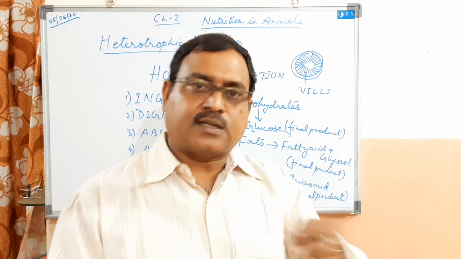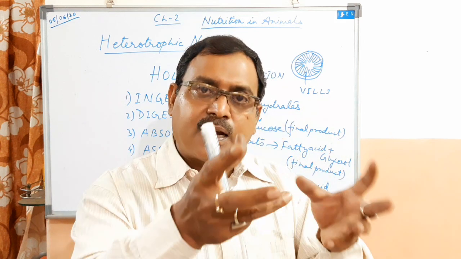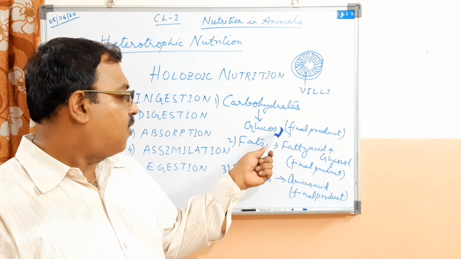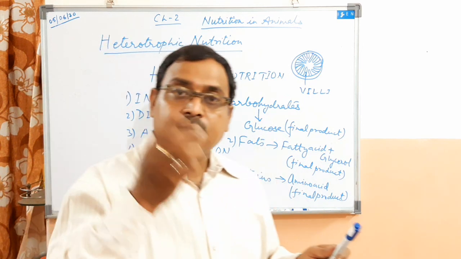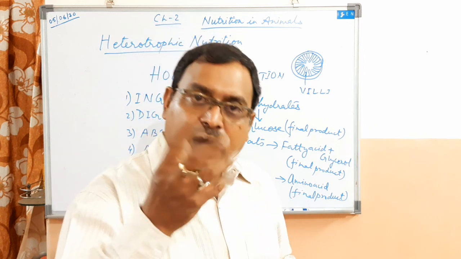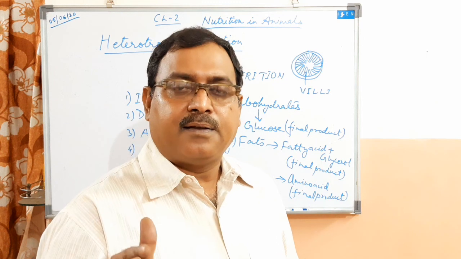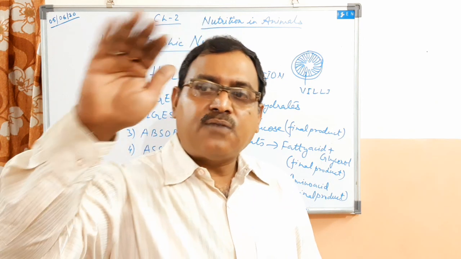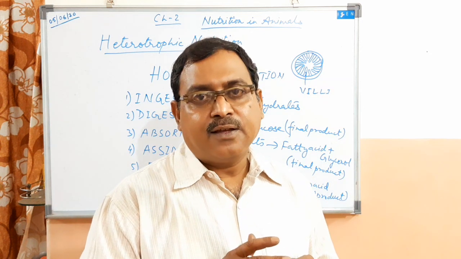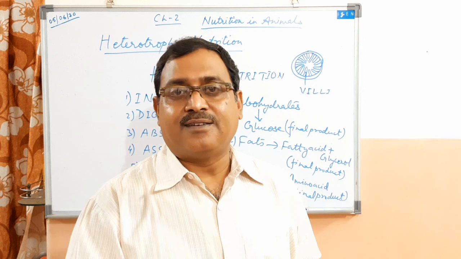As they pass, the villi absorb the digested food. So the food in this form gets absorbed in the later part of the small intestine, and after the food is absorbed through blood, it is sent to different parts of our body. So this is the process known as absorption of food.